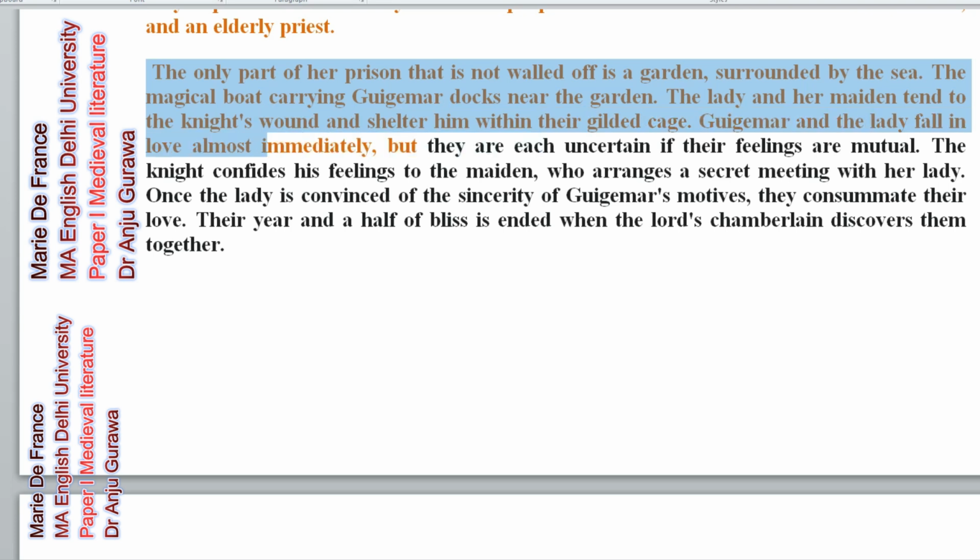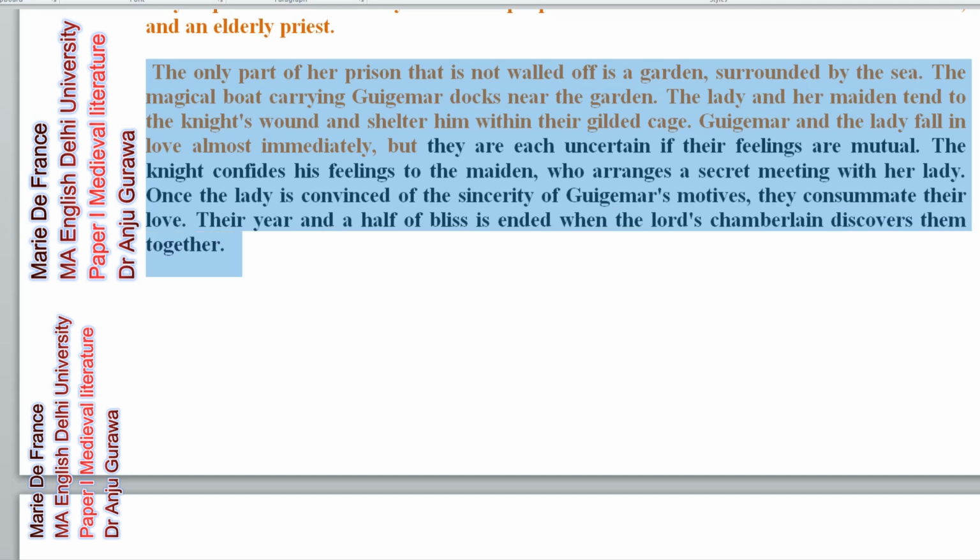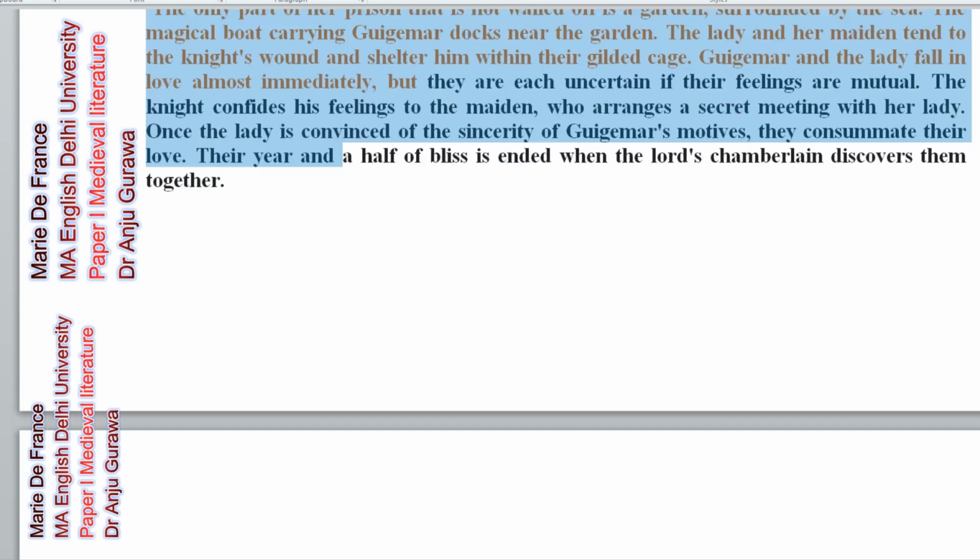Guigemar and the lady fall in love almost immediately, but they are each uncertain if their feelings are mutual. The knight confides his feelings to the maiden, who arranges a secret meeting with her. Once the lady is convinced of the sincerity of Guigemar's motives, they consummate their love. Their year and a half of bliss is ended when the Lord's chamberlain discovers them together.